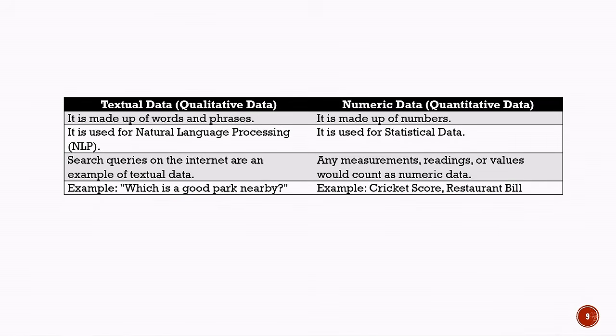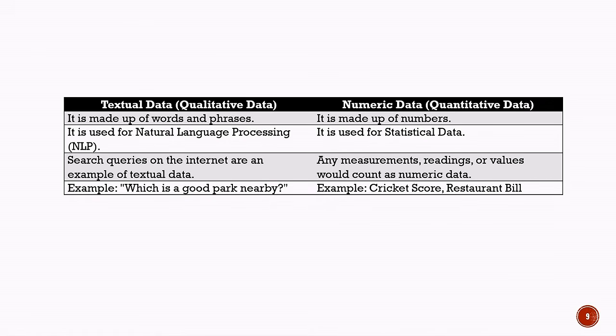Now, let us compare textual data, also known as qualitative data, with numeric data, also known as quantitative data. Textual data is made up of words and phrases. It is commonly used in natural language processing, or NLP. For example, search queries on the internet are a type of textual data. A question such as, "Which is a good park nearby?" is an example of textual data.